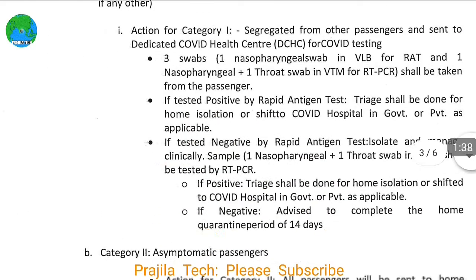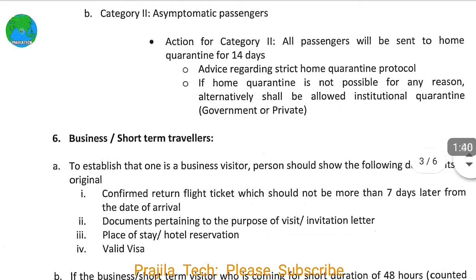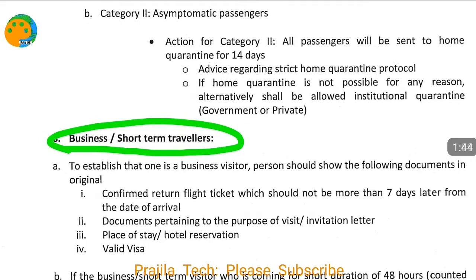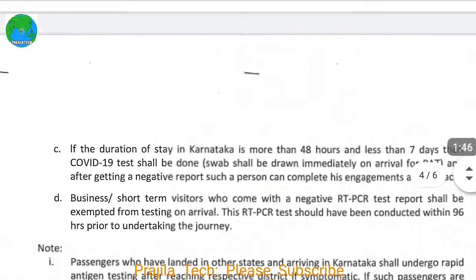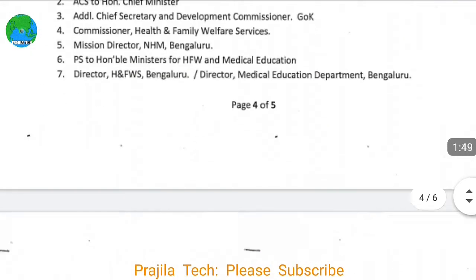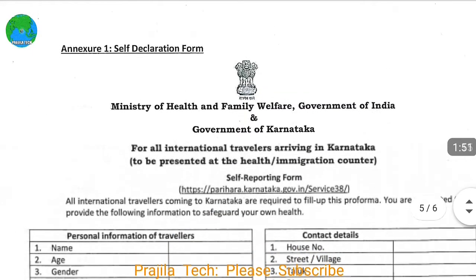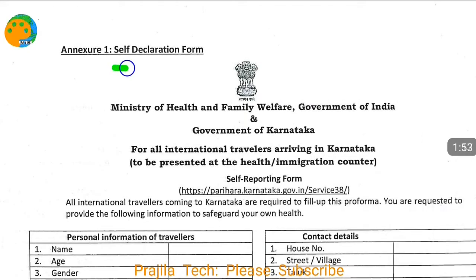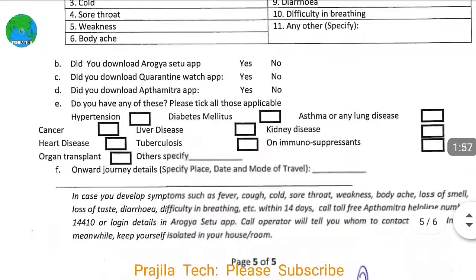Then there is some categorization of passengers, which I will discuss shortly. And there is a business short-term traveler pass. We will also discuss what the difference or importance of that is. And after that we are going to see the self declaration form you are going to give. I will discuss this form also.